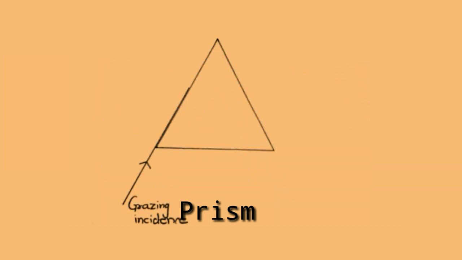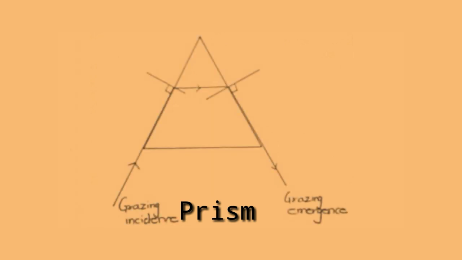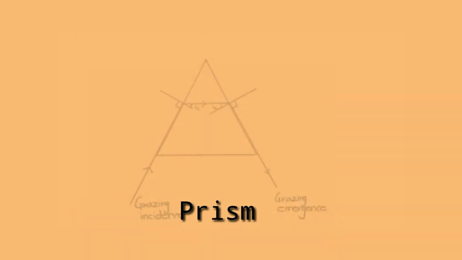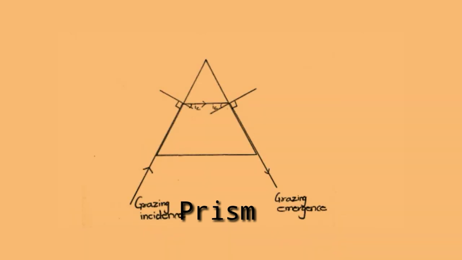Now, in order to understand grazing incidence, we'll consider the example of a prism. When the ray of light travels along the surface of the prism, that incident ray is called grazing incidence. Here we can say that the incident ray makes an angle of 90 degrees with the normal, and it enters inside the prism at any point on the prism at a critical angle, and the ray which emerges outside the prism is called grazing emergence. That is, the emergent ray is also along the surface of the prism.